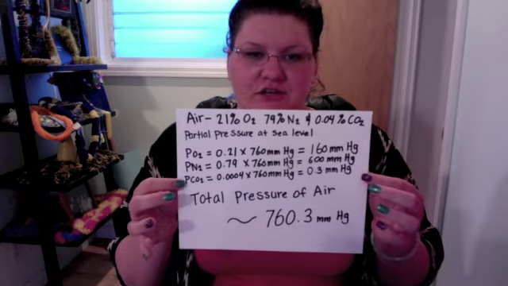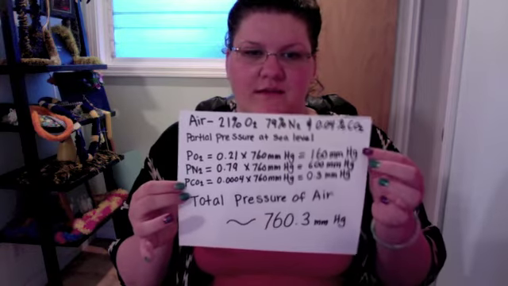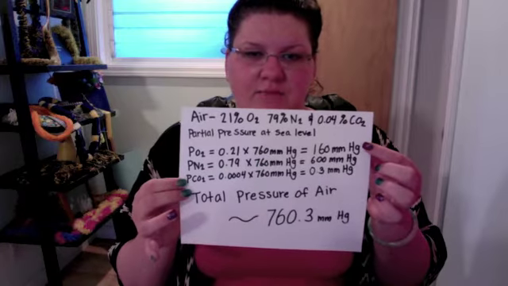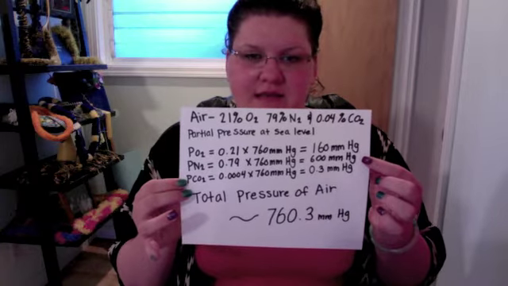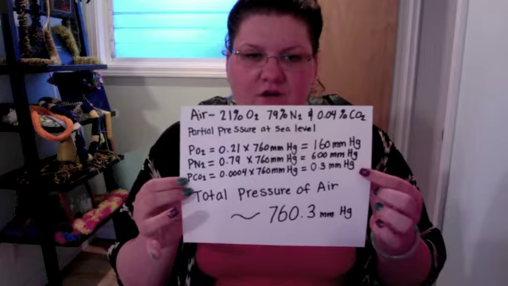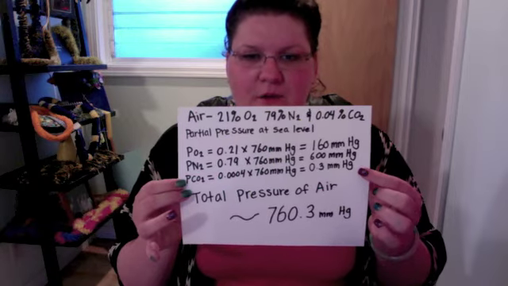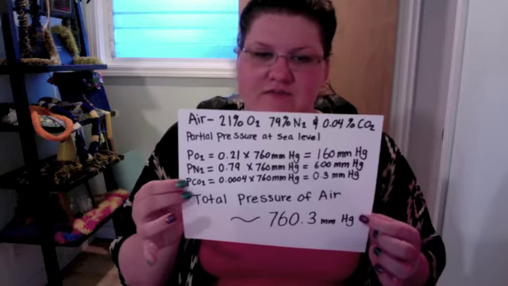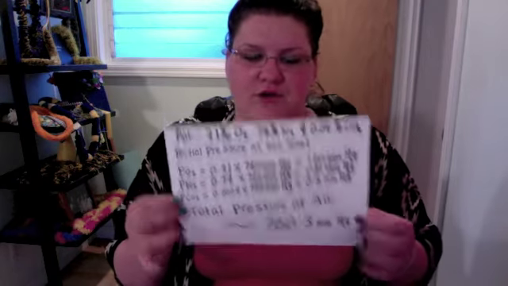So the partial pressure of each of these at sea level would be, for oxygen, 160 millimeters of mercury. For nitrogen, it would be 600 millimeters of mercury. And for carbon dioxide, it would be 0.3 millimeters of mercury. So the total pressure of air is approximately 760.3 millimeters of mercury.